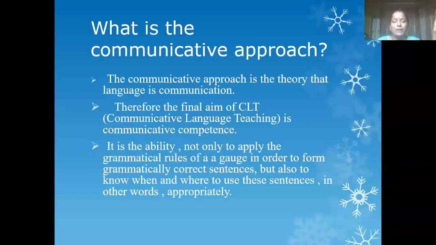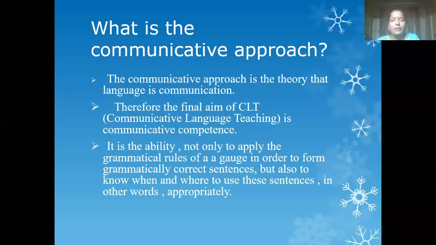The language which they use may sometimes have errors in grammar when you speak. So in case an error is there in communication, the main purpose is that we should know where and when to use these words in a sentence.